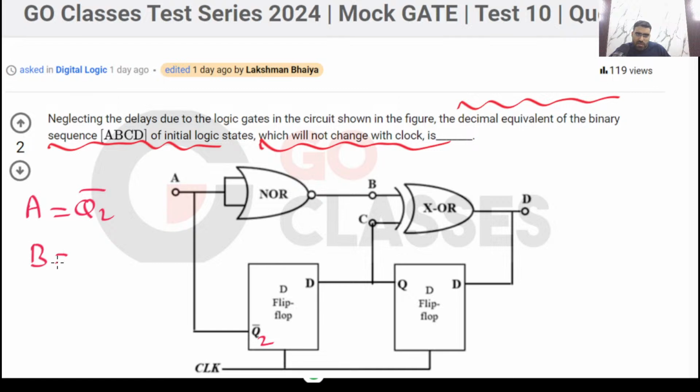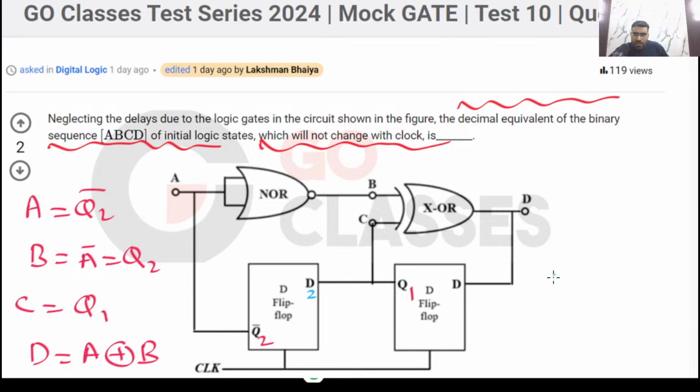Notice what is B. B is same as A bar, that is same as Q2. Notice what is C. That is your Q1. Notice what is D. That is XOR. D is A XOR B. Next, you can notice this D2. That is same as Q1. And notice what is this D1. This D1 is same as D.